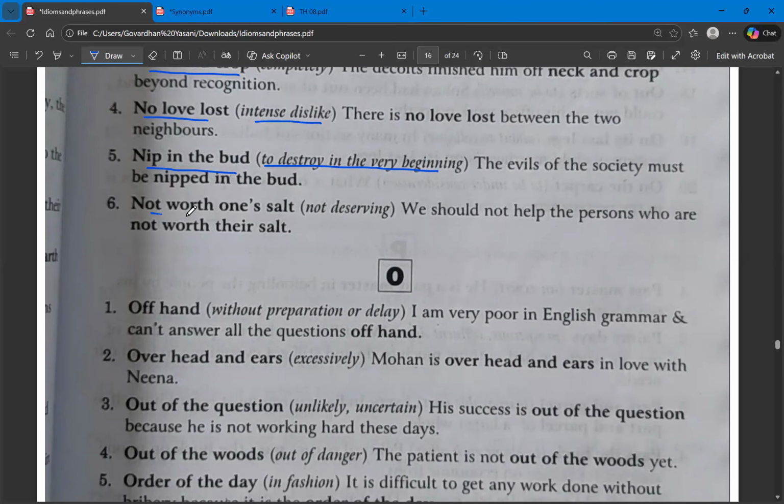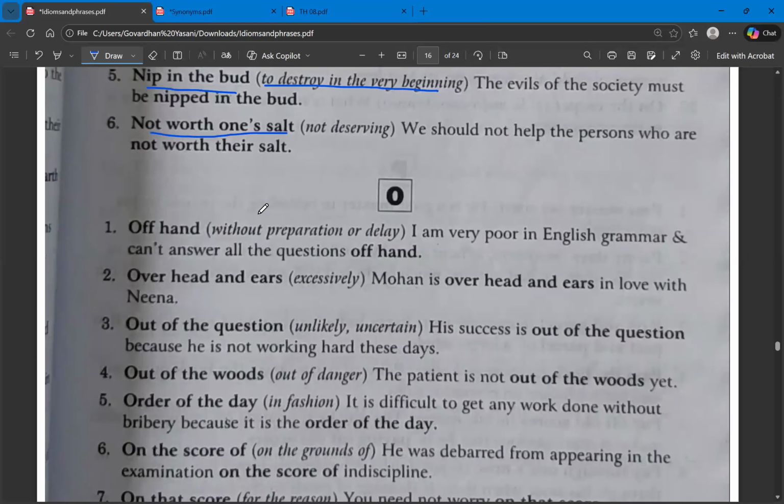The next one is not worth one's salt. Not worth one's salt means who doesn't deserve something, not deserving. So these are the N letter idioms given in the book. Now we'll move to O letter idioms.